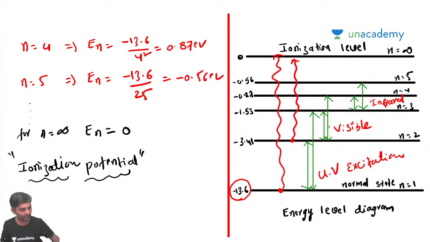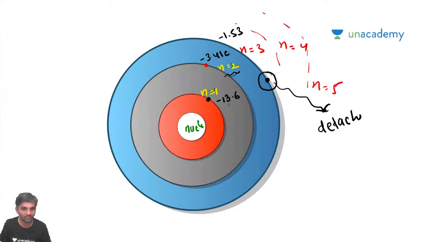Hope you're getting my point. Whenever an electron is moving from the n equal to 1 energy level to n equal to 2 or n equal to 3, that is called UV excitation. If the electron is moving from the lowest energy level to the next two energy levels, it is exchanging between these two energy levels. That excitation is called UV excitation, ultraviolet excitation.